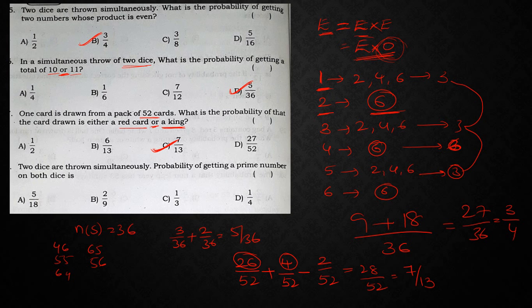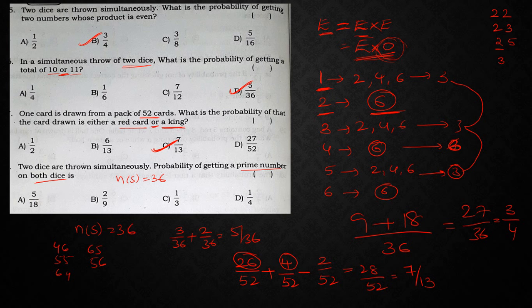Question: 2 dice are thrown simultaneously. So clearly n of s is equal to 36. Probability of getting a prime number on both the dice. So on both the dice I need to get prime numbers. Now let us see what are the possibilities we have. I can take 2 2, right? 2 2, 2 3, 2 5. Since 2 is a prime number, along with that the prime numbers are 2, 3, 5.